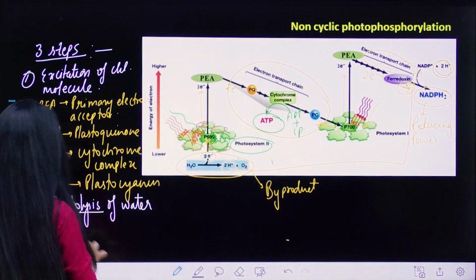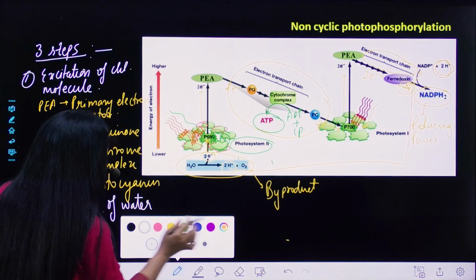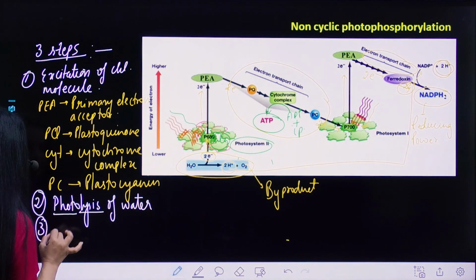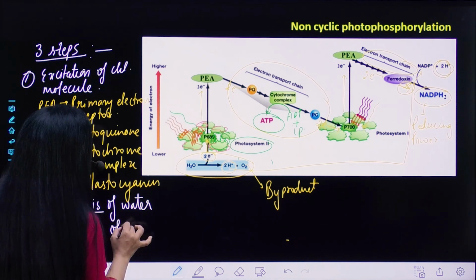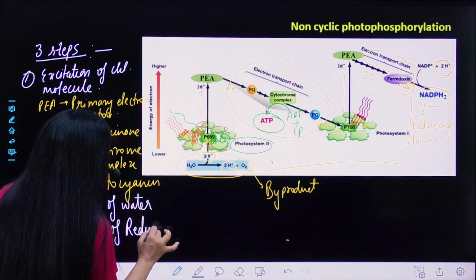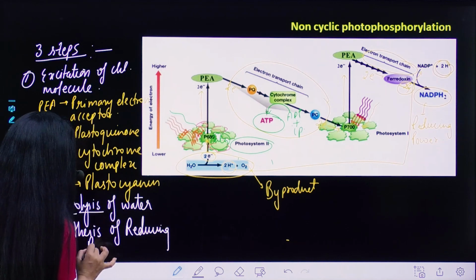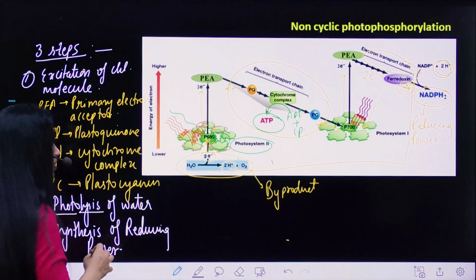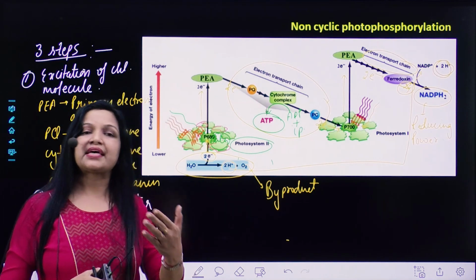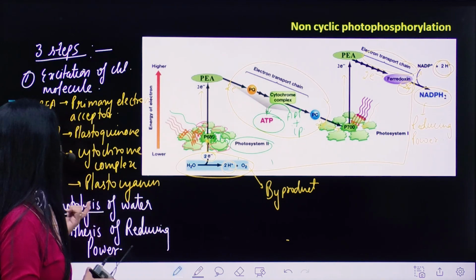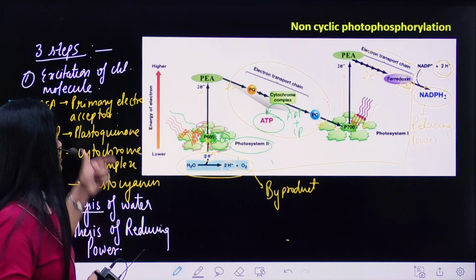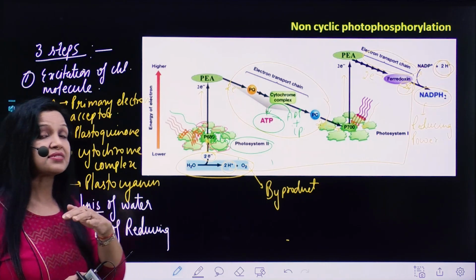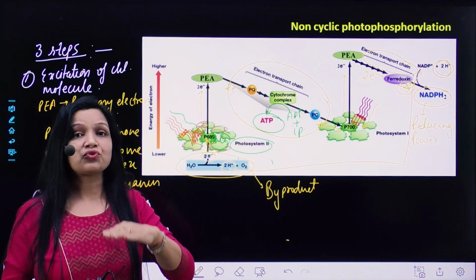So this is the process. The third step we can write as synthesis of reducing power. So these are three steps, one followed by the other. First is the excitation of the chlorophyll molecule, second is the photolysis of water, and third is the synthesis of reducing power. So you can write these three steps whenever you are asked about non-cyclic photophosphorylation.